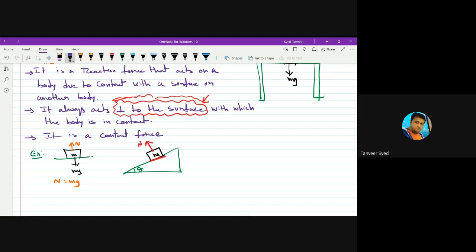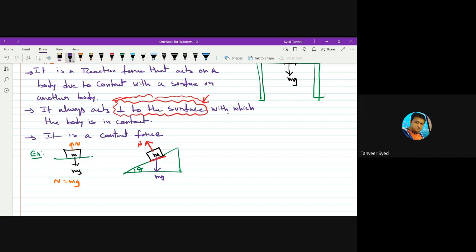And if you take weight of the body, how much is its weight? Mass is m, so weight is mg. And what is the direction of weight? Will it be acting like this? No, sir. Exactly downwards. Weight always acts vertically downward. This is the direction of weight, mg. Okay.